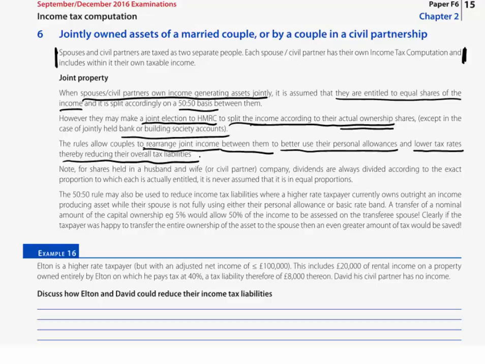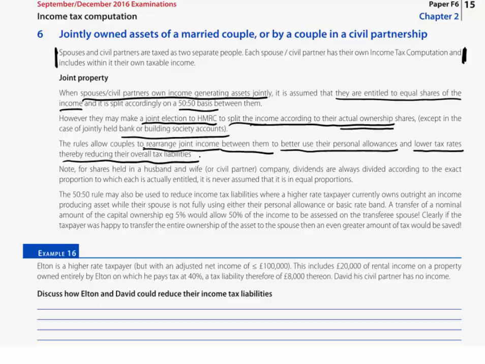That would move income from being taxed at 40% to being taxed at 20%, or moving income from a basic rate tax-paying spouse to a non-tax-paying spouse, therefore removing income at the moment that's being taxed at 20% and putting it into the spouse or civil partner's income tax computation, where it won't be taxed at all because it's covered by the available personal allowance that would otherwise have been mostly wasted there.